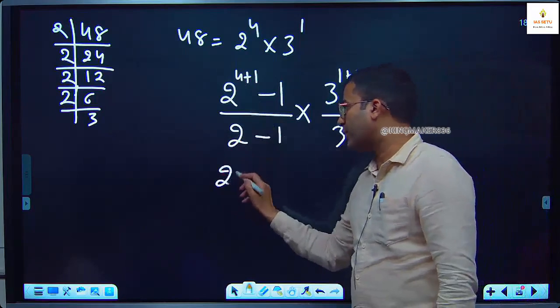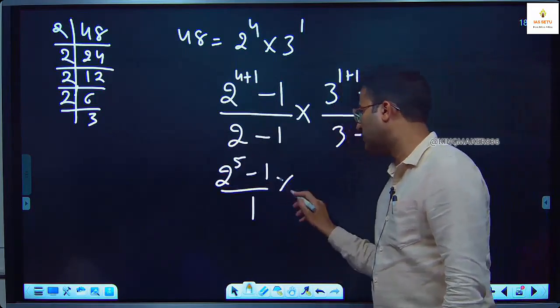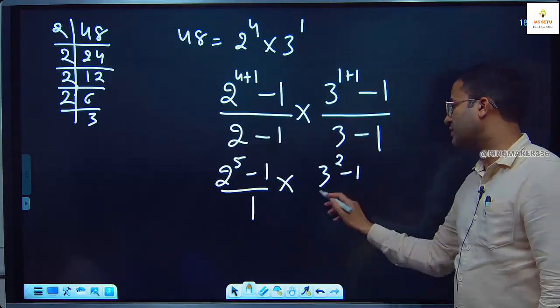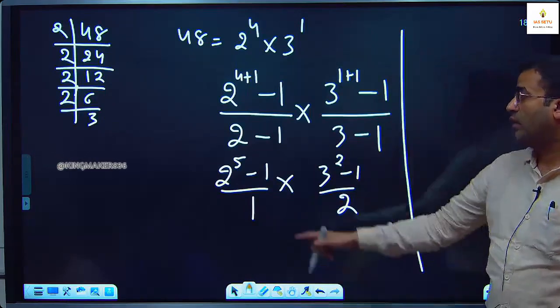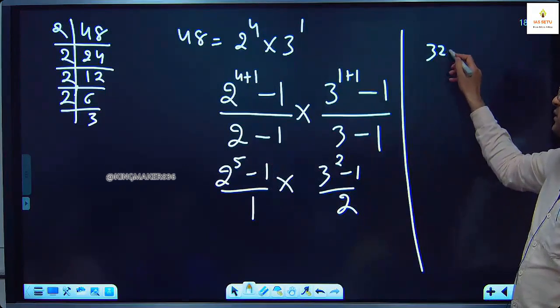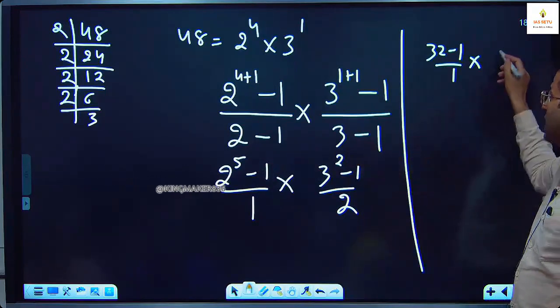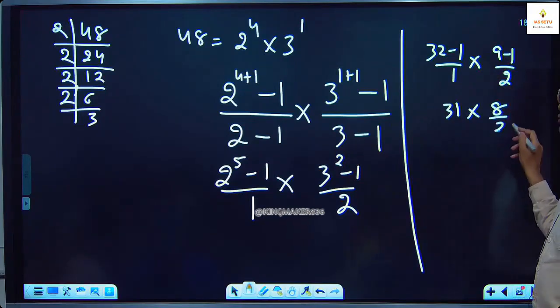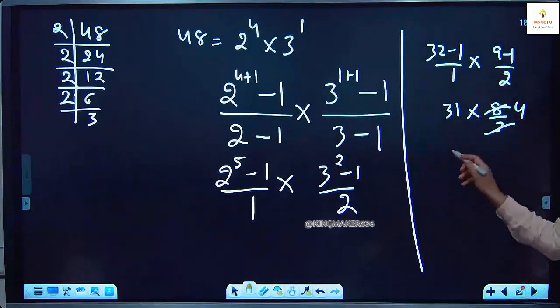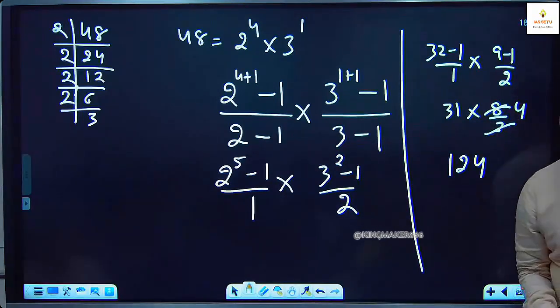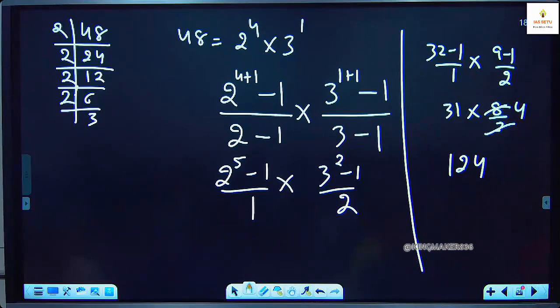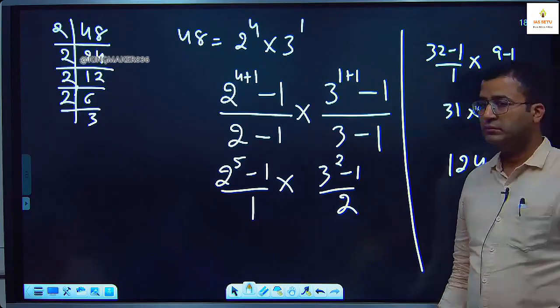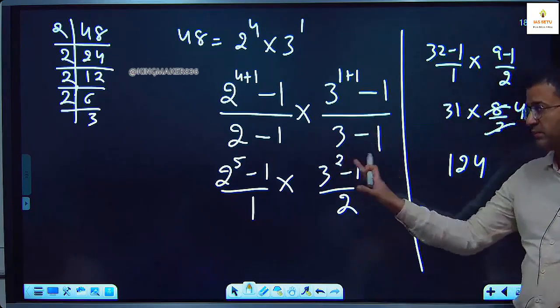Now here 2 to the power 5 minus 1 upon 1, this is 3 to the power 2 minus 1 upon 2. This is 32 minus 1 upon 1, this is 9 minus 1 upon 2. This is 31, this is 8 upon 2, 4. What is 31 into 4? 124. So if you take all the factors of 48 and add, your total will come 124. Step by step.